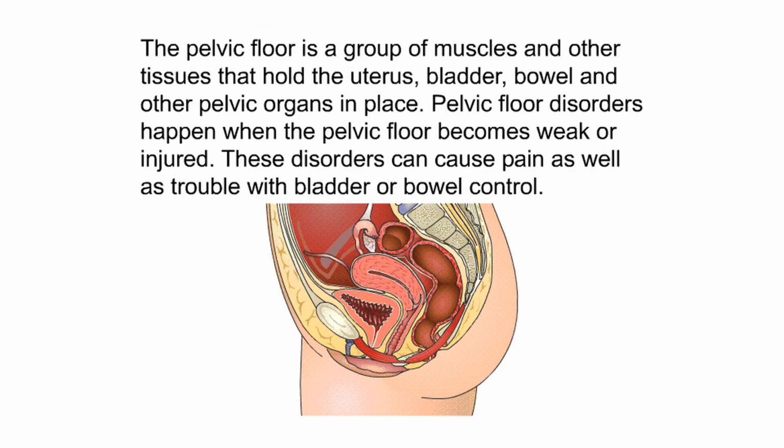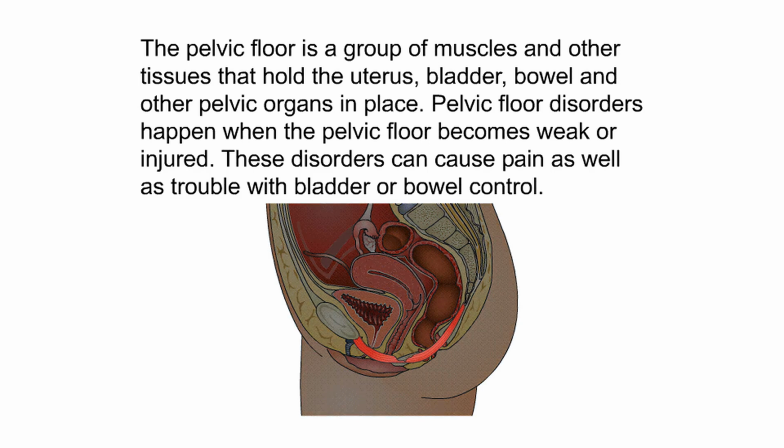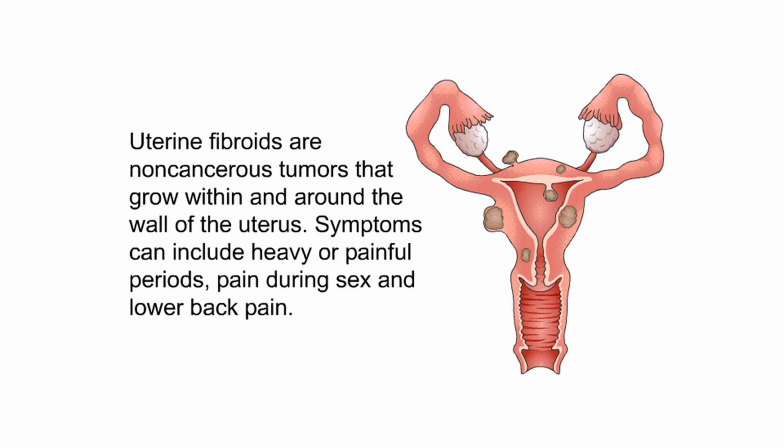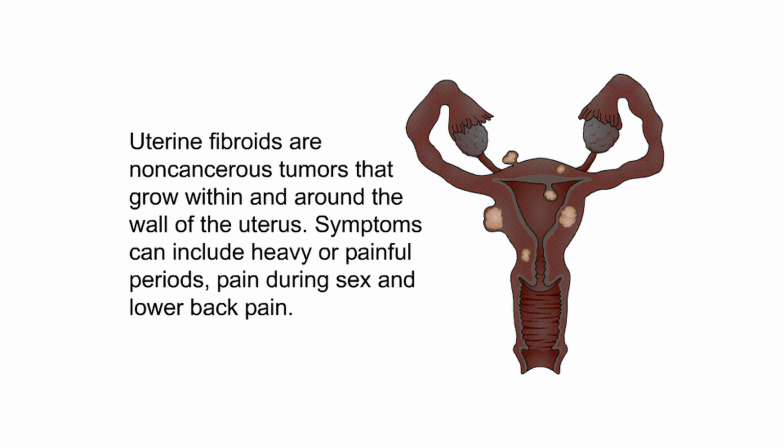The pelvic floor is a group of muscles and other tissues that hold the uterus, bladder, bowel, and other pelvic organs in place. Pelvic floor disorders happen when the pelvic floor becomes weak or injured. These disorders can cause pain as well as trouble with bladder or bowel control. Uterine fibroids are non-cancerous tumors that grow within and around the wall of the uterus. Symptoms can include heavy or painful periods, pain during sex, and lower back pain.